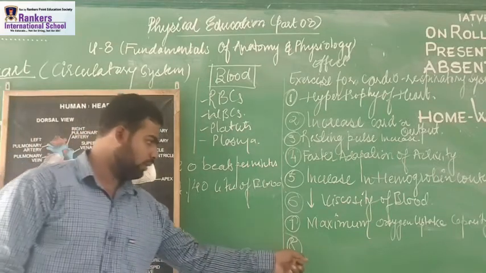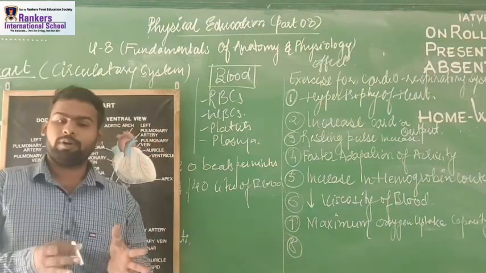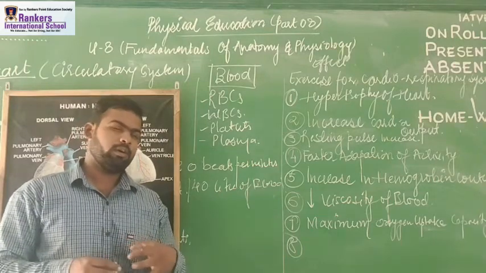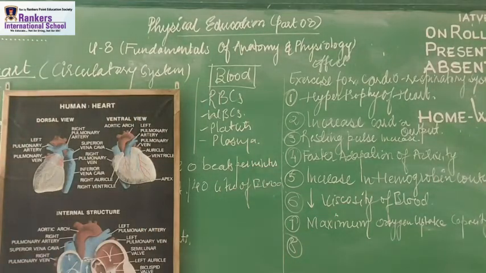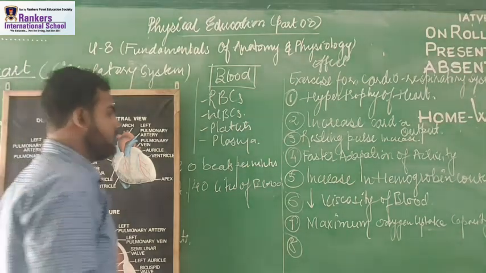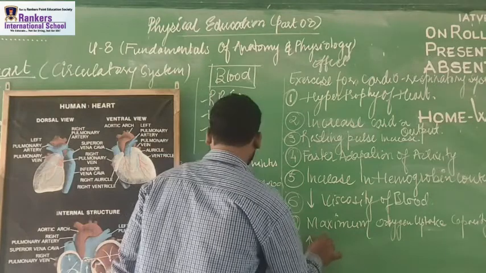If you students see the very first thing in this diagram, the pulmonary veins, so pulmonary diffusion will be good, right? In this diagram, as you can see, the pulmonary veins and all. If the heart has maximum oxygen uptake capacity, it means somewhere pulmonary diffusion is also very good. So if you go for the exercise of the cardiovascular system, there is increase in pulmonary diffusion.